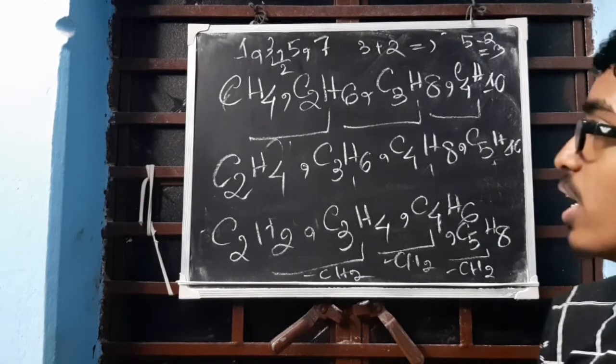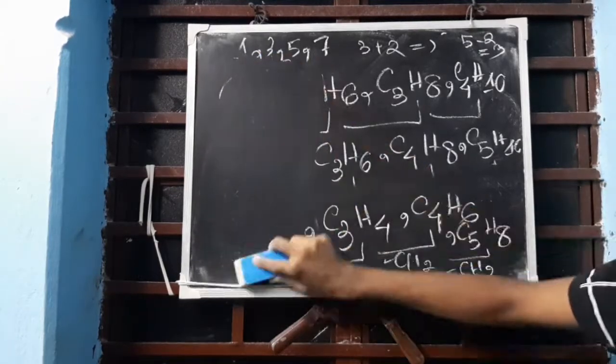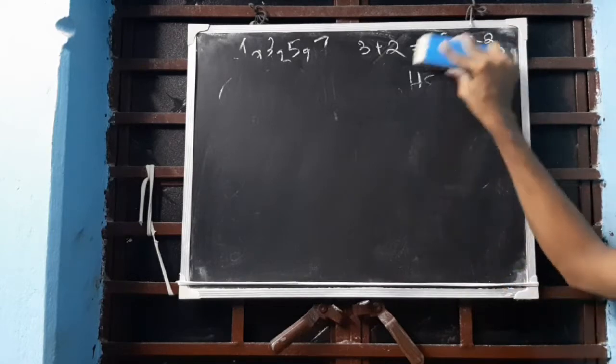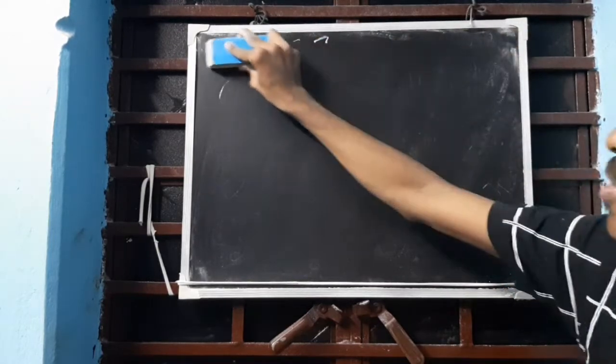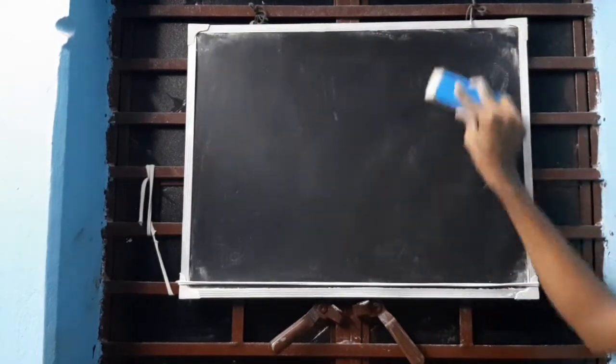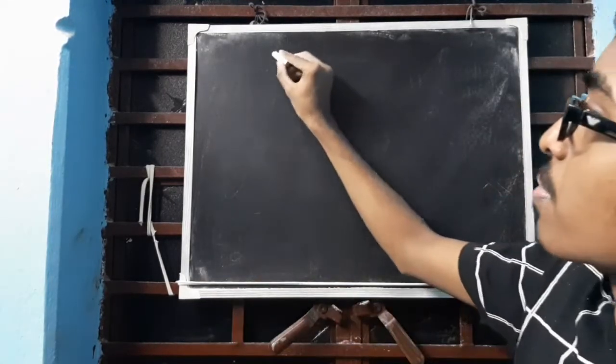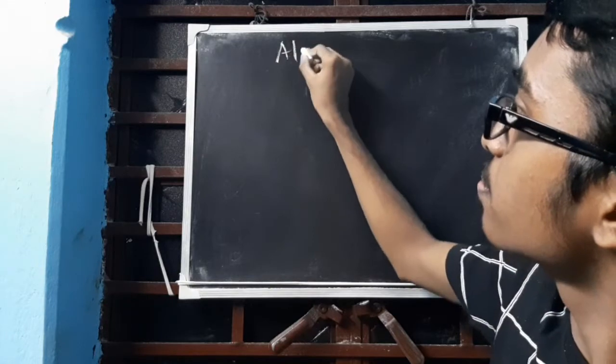Understood? Okay, next thing we are going to do today is alcohol, and then I will be talking about functional groups. I will be doing alcohol, then functional groups, and in the next video, nomenclature. Okay. Alcohol.